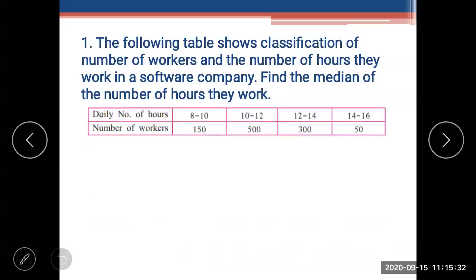Let's see the daily number of hours and number of workers. 8 to 10 hours, 150 workers. In 10 to 12 hours, 500 workers are working. In 12 to 14 hours, 300 workers are working. And 14 to 16 hours, only 50 workers are working. So first of all, tell me, is the class continuous or not continuous?